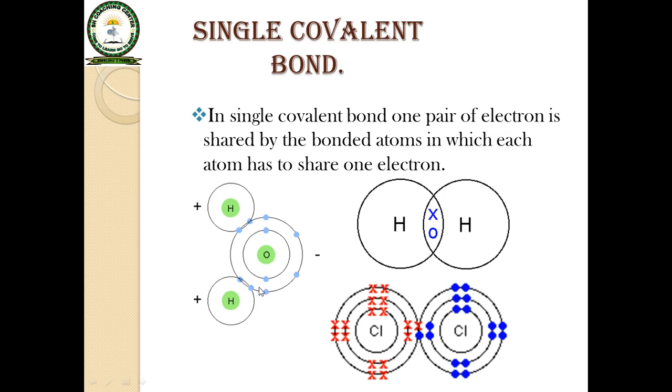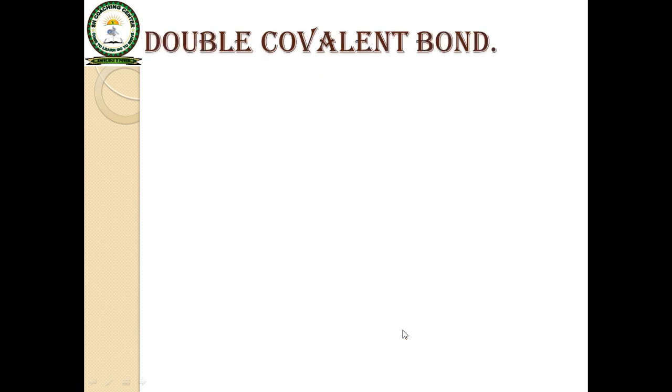This is an example of water molecule. In the water molecule, 2 atoms of hydrogen share the electron with oxygen. And second example is hydrogen molecule. In a hydrogen molecule, each atom has shared only one electron with another. And chlorine also shares one electron for completion of its outermost shell.